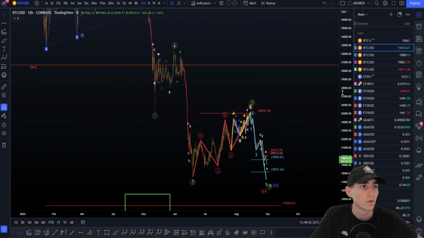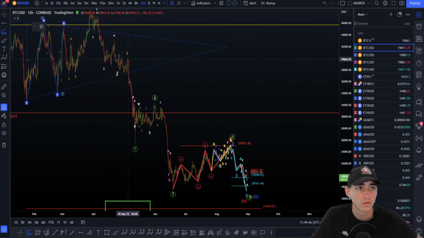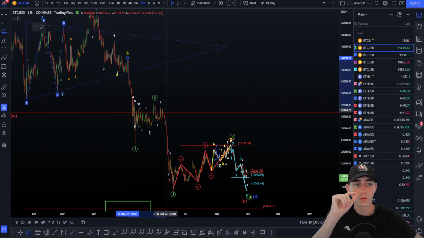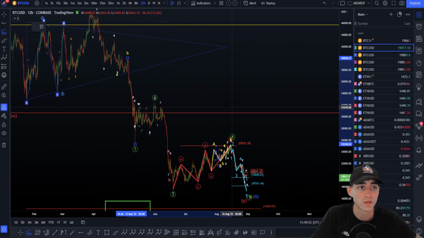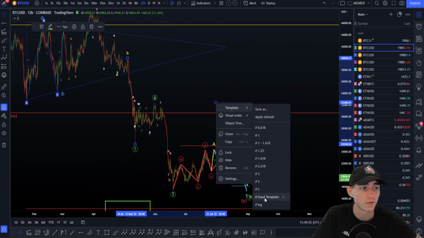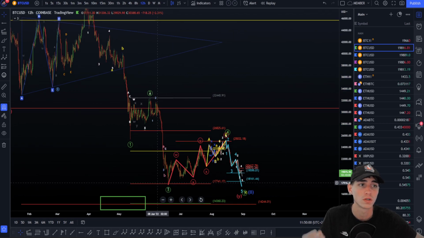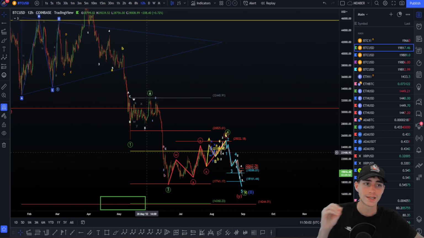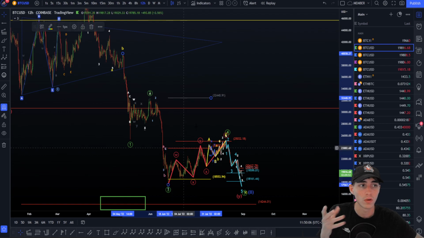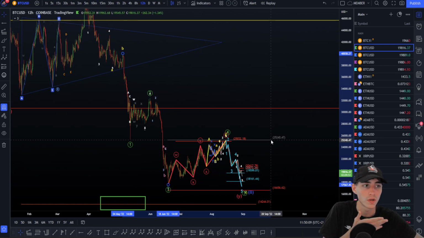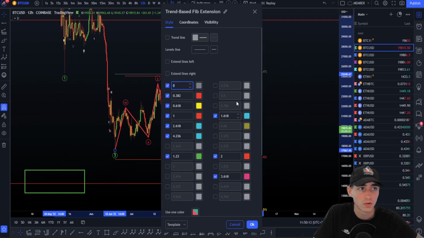You can add, if you want to, also the bigger time frame wave 5 target. So you have to place your extension tool from the wave 1 top to the wave 3 bottom this time, not the wave 1 bottom, because the wave 3 is less than 1618. If you add your extension tool this way to find the wave 3, we just rejected, got a bounce off the 120 extension. When the wave 3 is less than 1618, the second click goes on the wave 3 top, and the third click on the wave 4 top. Okay, so here we can add this here. You can see we have the first target 38.2 in that case, and not the 618.